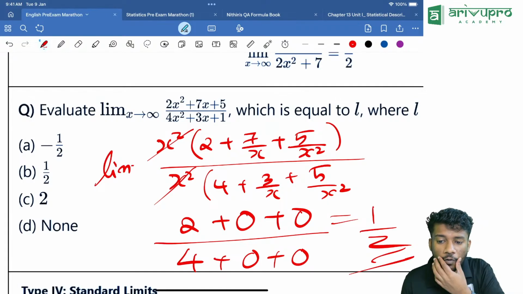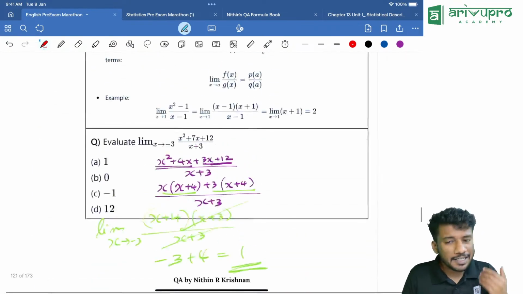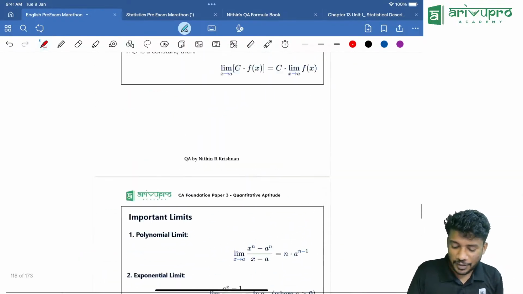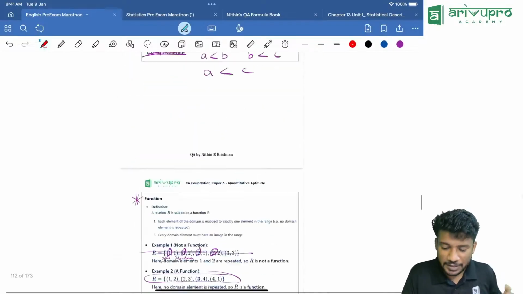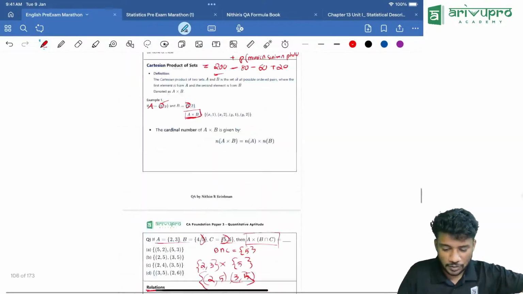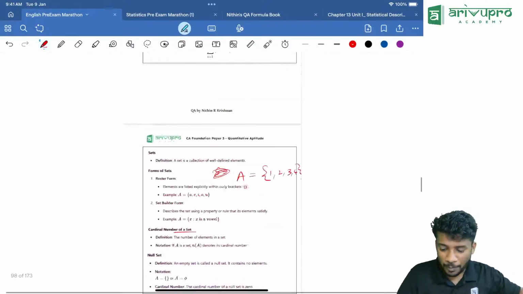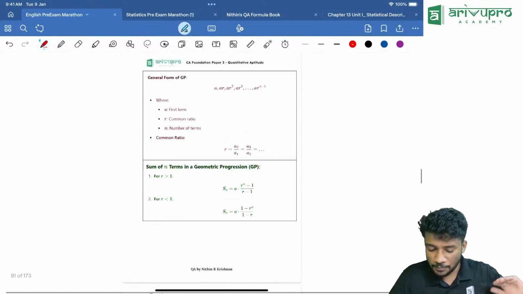Time value of money. Yes, we already discussed time value of money. That's why we are not discussing it right now. We will discuss it towards the end. We will just discuss all the formulas. We'll do a formula marathon towards the end.